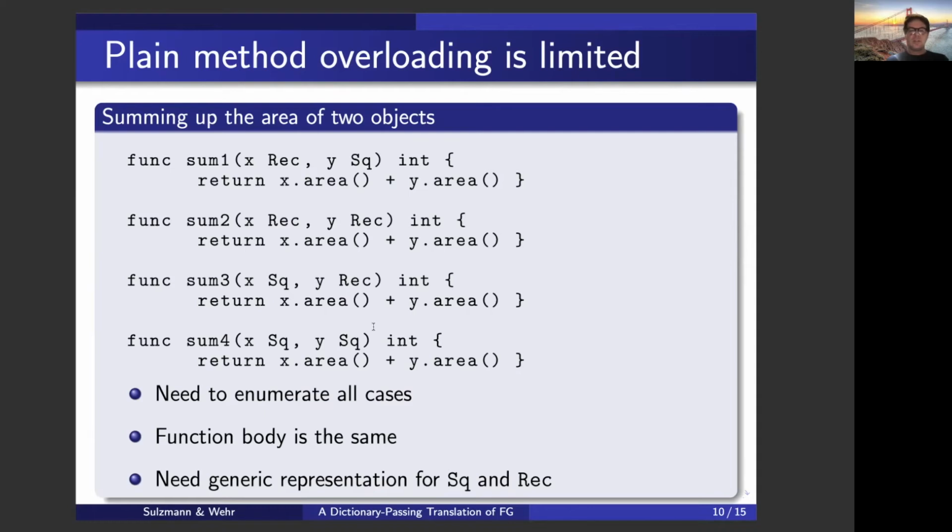What we need to do is we need to define our functions that cover all the cases. So we need to really enumerate all the cases. We need to enumerate the case that we have a rectangle and a square. We have to cover the case that we have a rectangle and so forth. This is pretty tedious. And of course, we see that the function bodies, they're always the same. So what is really required here is a generic representation for these geometric objects.